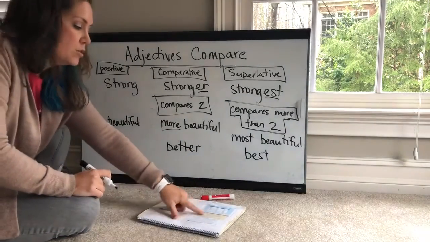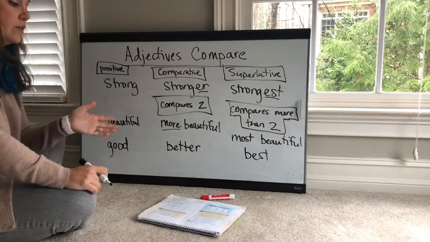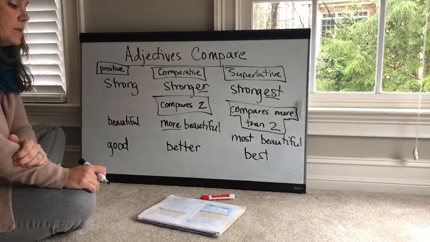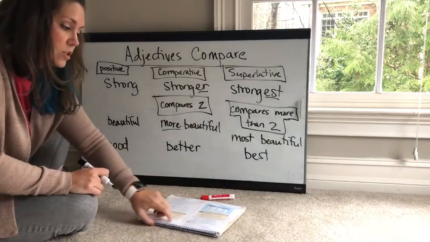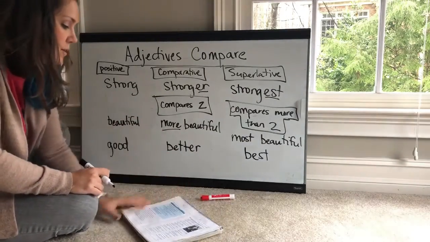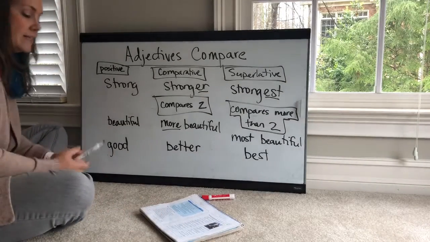Okay? So on page 209 is a list of those adjectives that are all irregular and they all change forms. Be a good idea to get used to and familiar with some of those. And then there's some exercises below that for you to practice with. And then on page 210,